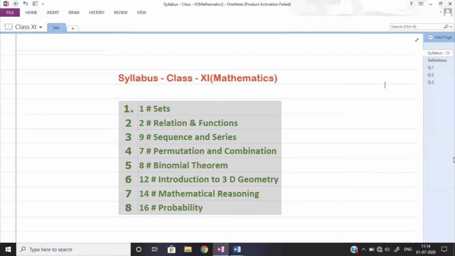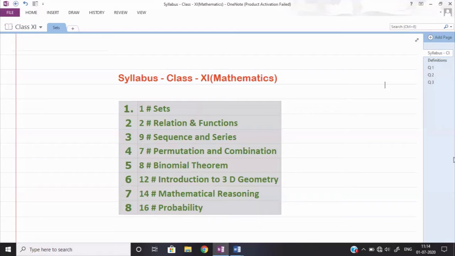The next topic is introduction to three-dimensional geometry. Up till now you have covered two-dimensional geometry. You have covered the coordinate plane, you have drawn lines, and you have plotted points there. But that plane was a two-dimensional plane. It contained only the x and y axes. Three-dimensional geometry will contain three axes: x, y, and z.